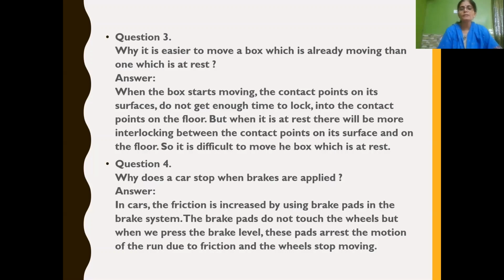Children, when it is moving, the contact points on the surface of the box as well as on the floor do not get enough time to lock each other. So it is easy for us to move the box which is already in motion. But if it is at rest, there will be more interlocking between the contact points, so it is difficult to move the box which is at rest, or it is easier for us to move a box which is already moving.